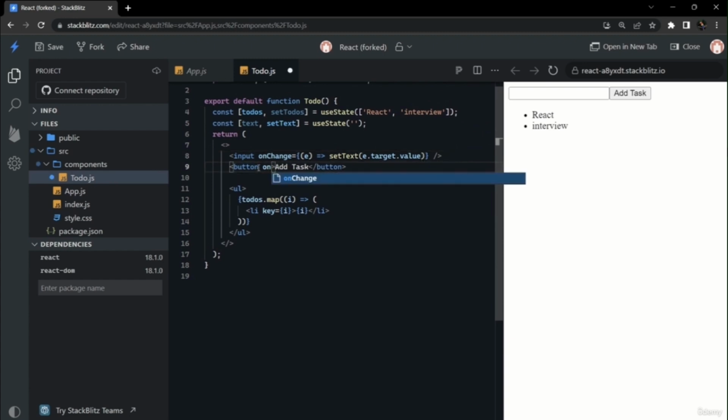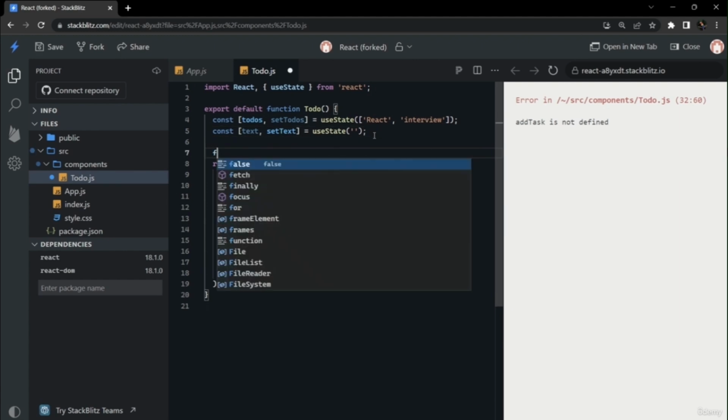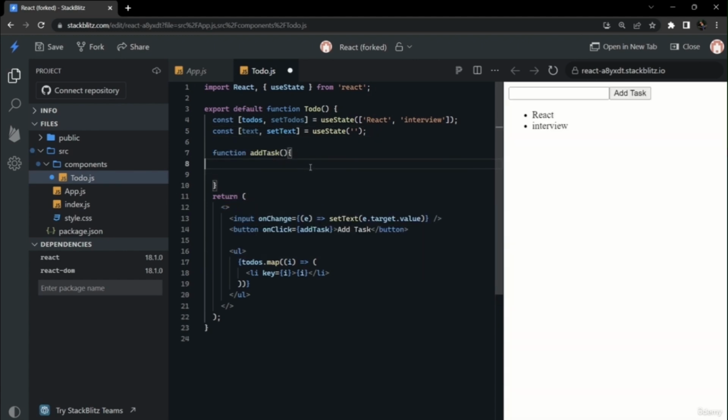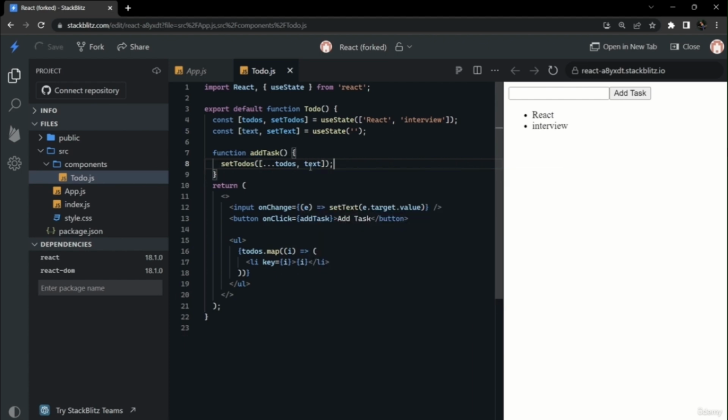Now for implementing this, on the input we have written an onChange event. For any change in the input, we are setting the text state through e.target.value, and on the button we have added an onClick event, and we are creating a function addTask. Whenever the add task button is clicked, we are setting todos as the earlier todos and the updated text. Therefore, we are using the spread operator on todos, adding our existing text, creating a new array and setting it into todos.